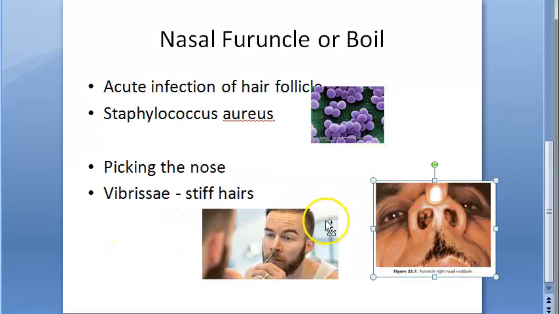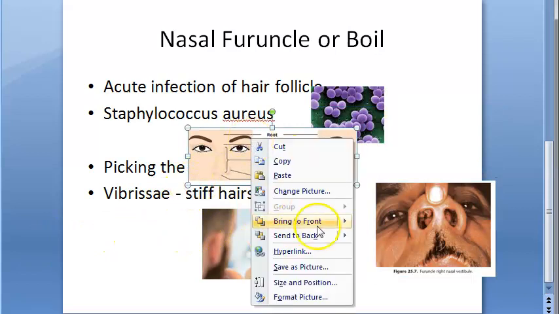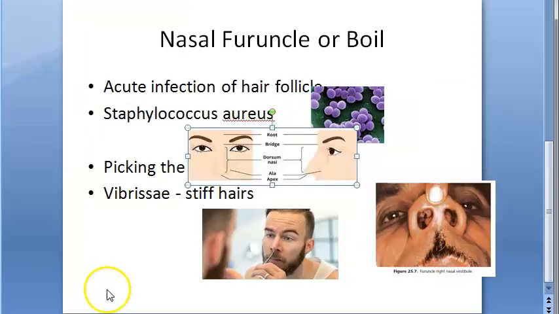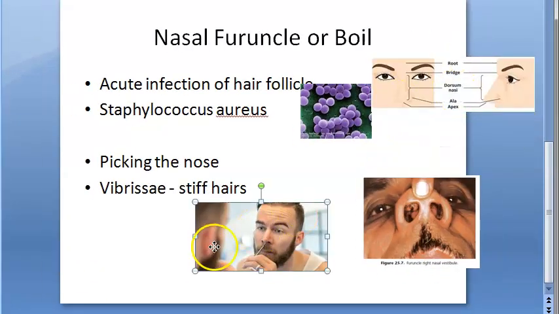So where is this skin of the nasal tip? And it can also spread to the dorsum. So this is the ala, guys. If you don't know the parts, this is the ala. This is the dorsum of the nose. This is the apex, so let us say this is what they are referring to as tip. So the infection can spread to the tip and dorsum, and the dorsum can become red and swollen. The furuncle may rupture spontaneously, by itself.